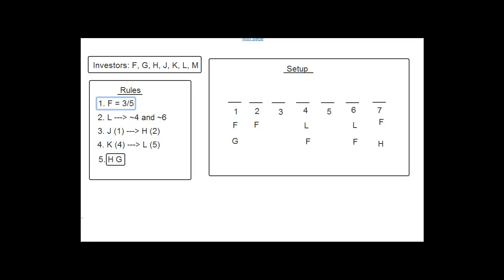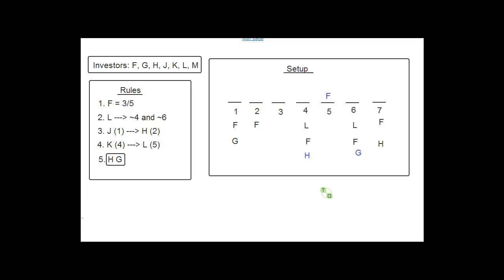And then if we look at the other template, which would be F in 5, we get a few more not laws, and it's a little bit more tempting to try to draw this one out because, look, if we put F in 5, and I'll just put it here for a second, and then I'll take it off. If we put F in 5, right, well, then the not laws we would get would be, for example, we know that H couldn't be here, and we know that G couldn't be here, right? Because of the same analysis that we did for the first template where we were putting F in 3.